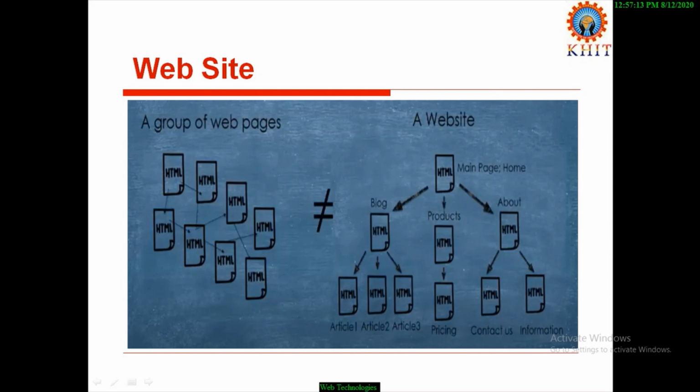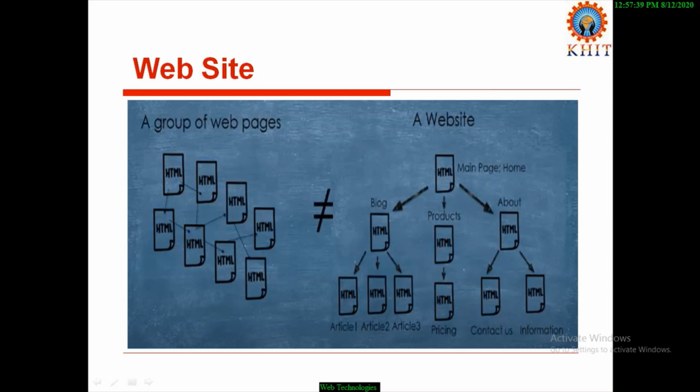But these web pages are structurally arranged or structurally organized. Coming to this, these web pages are not structurally organized. These are connected but not structurally organized. So these are called a group of web pages.